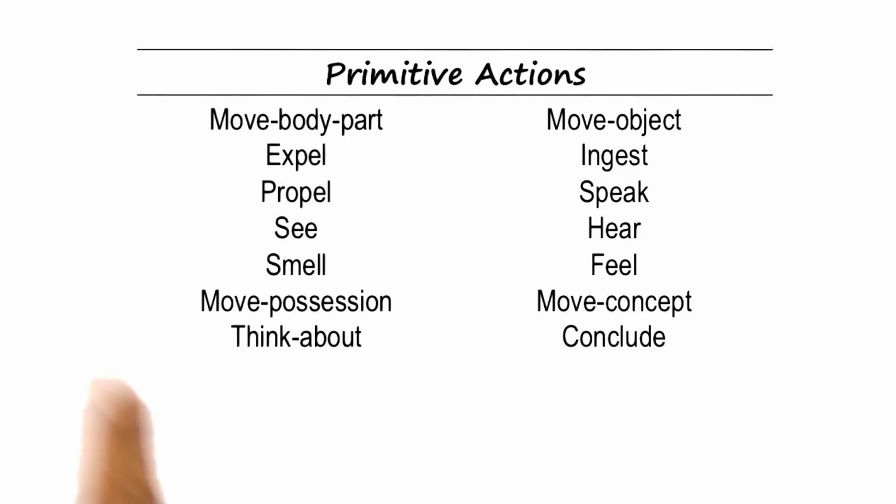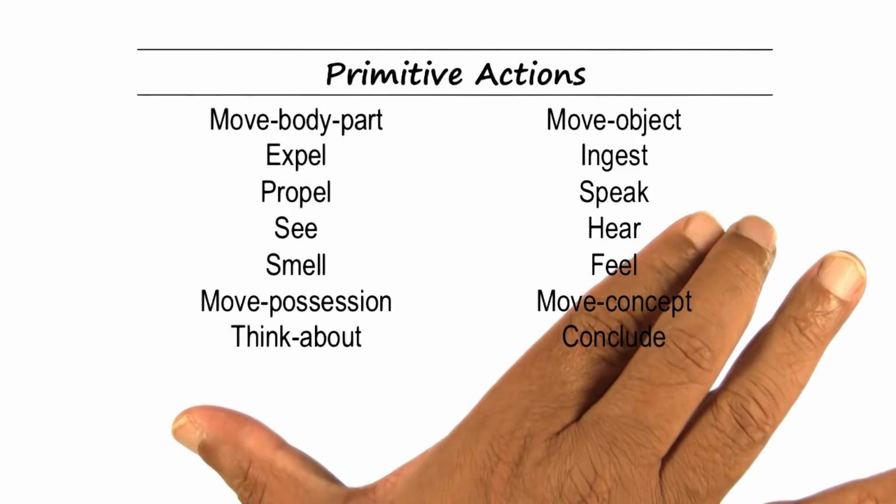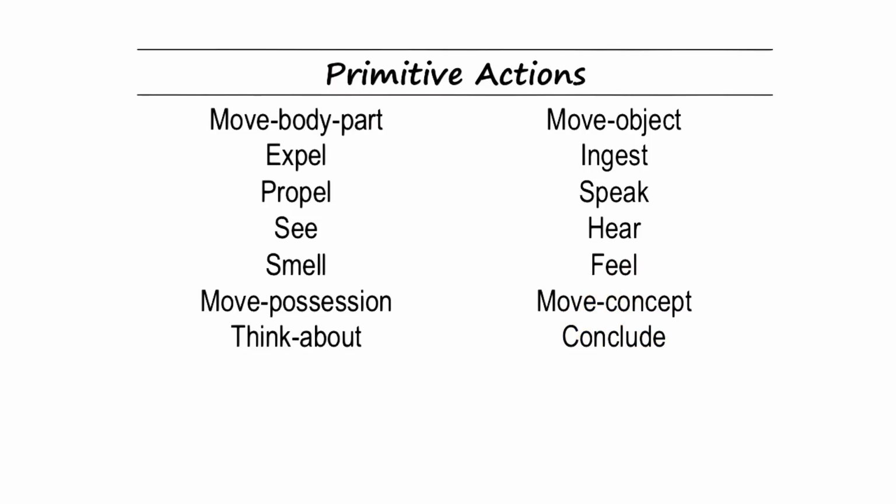So here is an ontology. Here are the 14 basic concepts, the 14 basic categories of primitive actions in terms of which we'll try to make sense of a large number of stories about the world. Now, you might say that these 14 primitive actions don't cover all the possible stories in the world, and that's probably true. You might also say that you can come up with a different ontology with a different set of primitive actions, and that might also be the case. So some of you may want to try your own hand and come up with an ontology. That's not the point. The point here is that we can now come up with an ontology of primitive actions and program AI agents using that ontology so that the AI agent can now understand a very large number of stories,